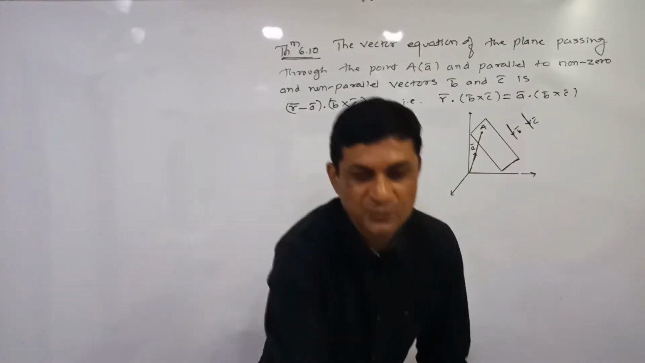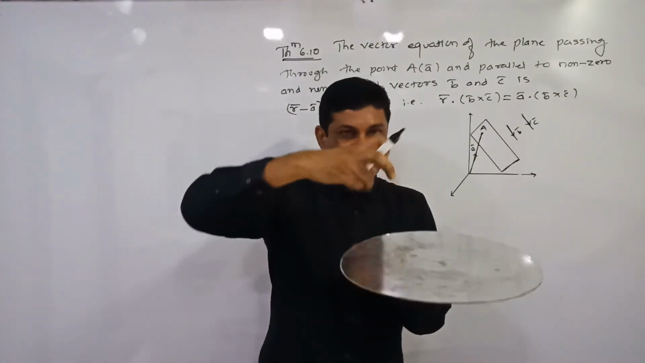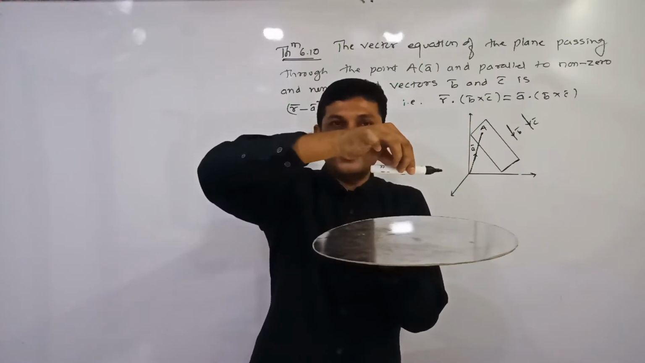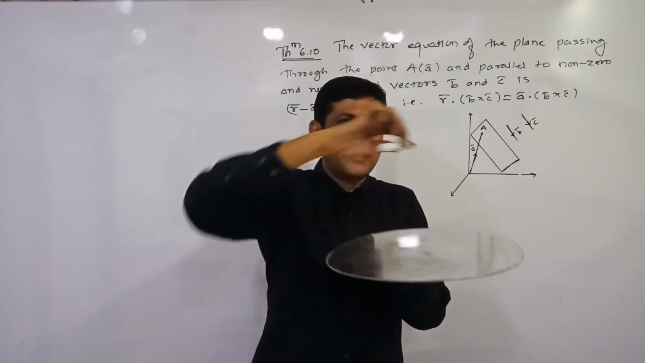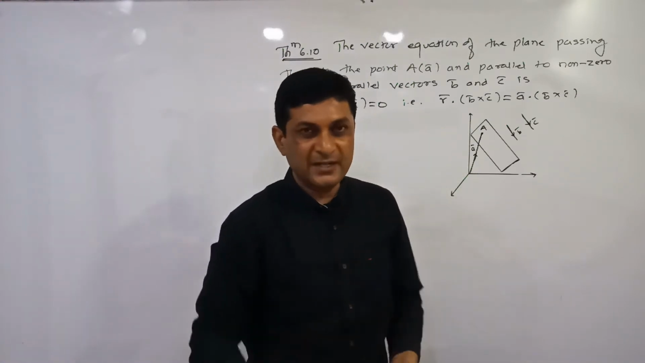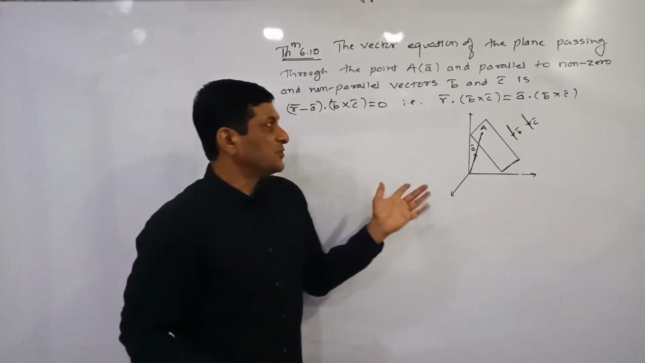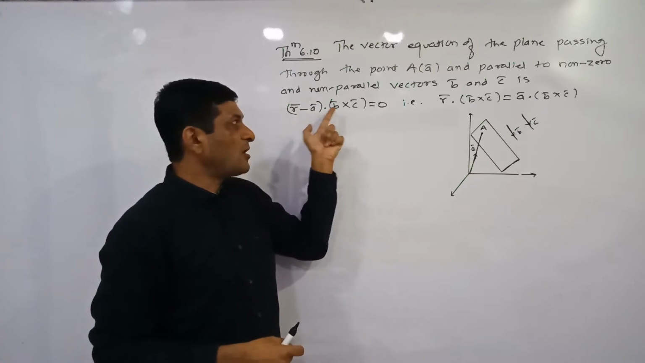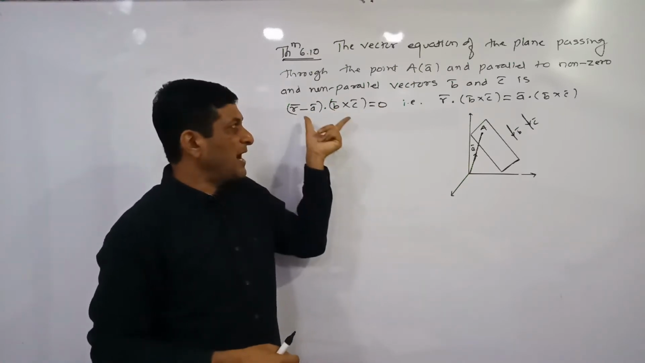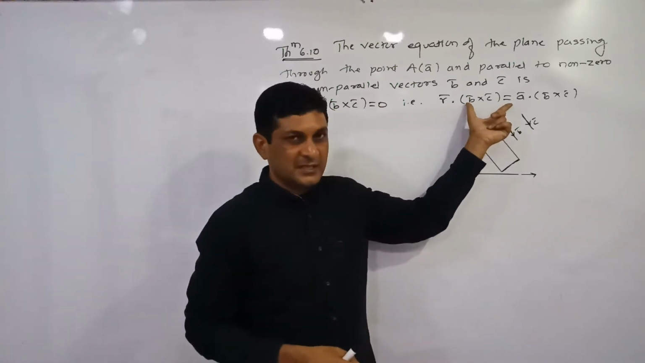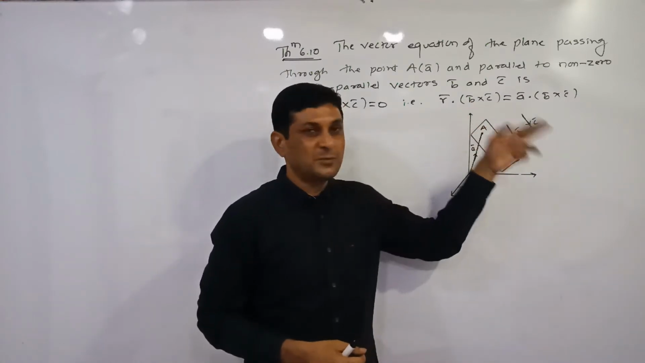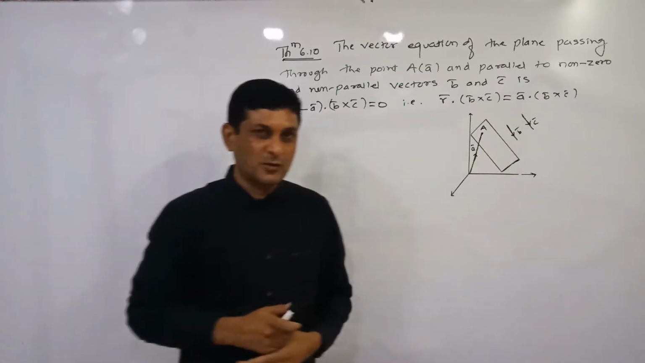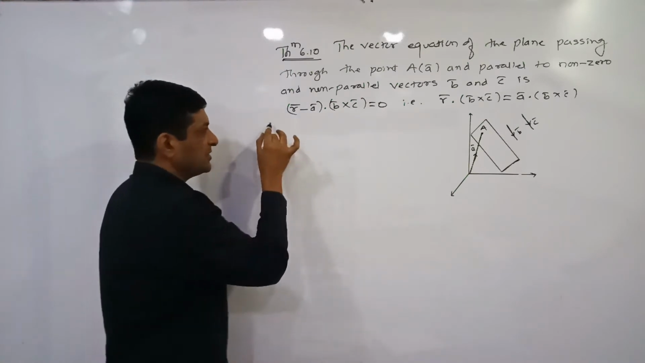Let us suppose this is one plane. Plane means flat surface, and b bar is one vector parallel to this plane and c bar is another vector parallel to this plane. Try to understand it. Using this, we have to prove that the vector equation of the plane is (r bar minus a bar) dot (b bar cross c bar) equals 0, and simplifying it, we get r bar dot (b bar cross c bar) equals a bar dot (b bar cross c bar). So let us try to prove this theorem.